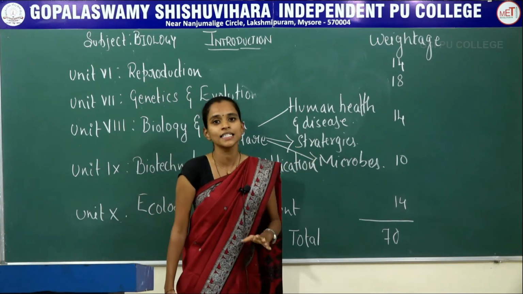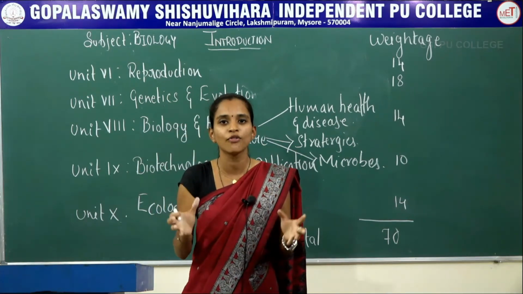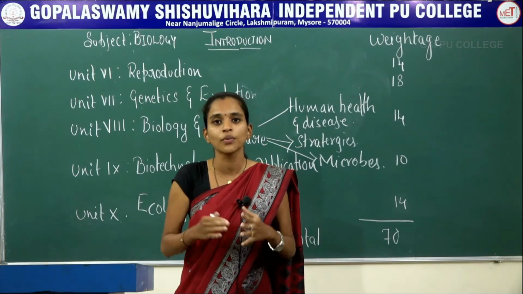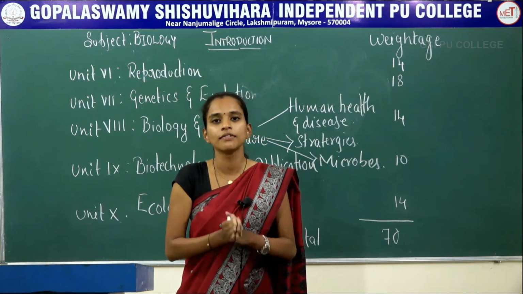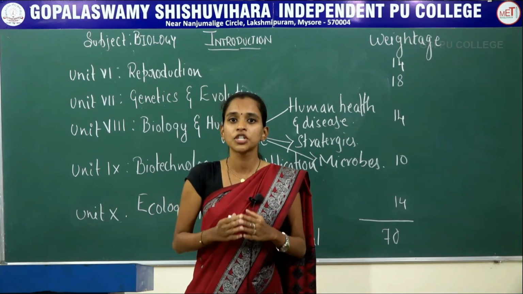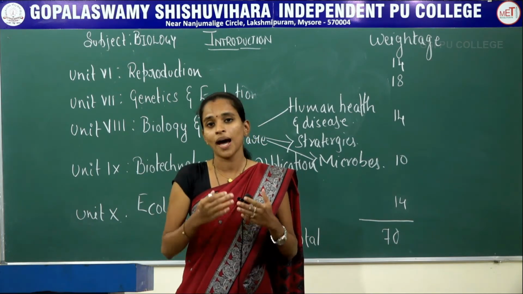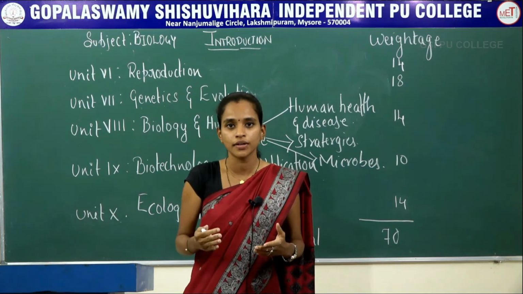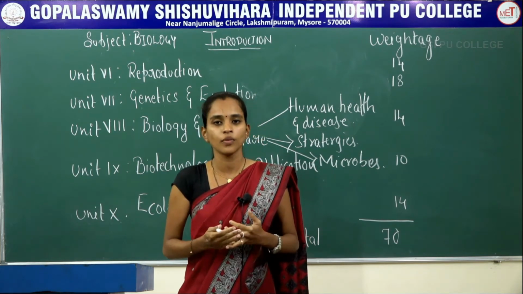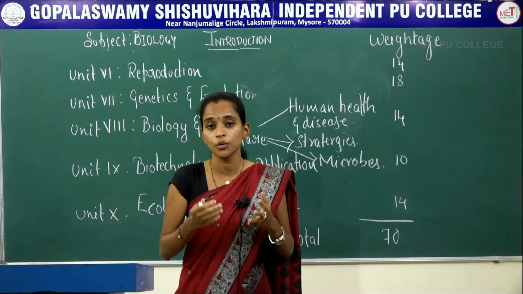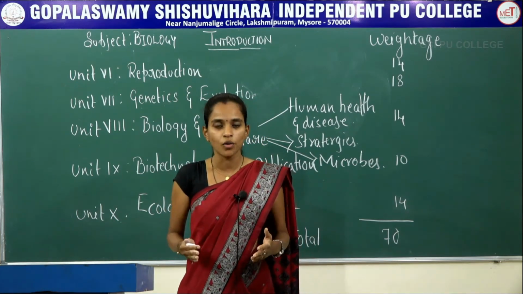Next one is strategies for enhancement in food production. Here we are putting forward certain plans by which we can improve the food quality as well as quantity. In this one, we'll be studying about animal husbandry, fisheries, beekeeping, different methods of plant breeding, management of dairy, management of poultry. You'll also be studying the conventional breeding method, along with the mutational breeding method, inbreeding, outbreeding, and types of outbreeding.